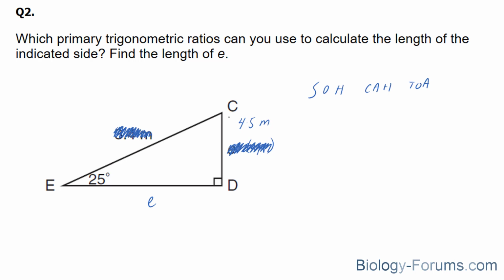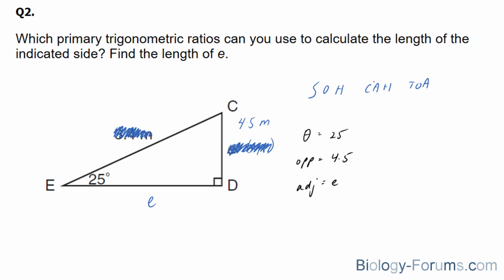So we have the opposite, we don't have the adjacent, and that's what we're looking for. We've been given the reference angle, so theta is equal to 25. We've been given the opposite of 4.5, and we're looking for the adjacent, which we'll denote as E. Which of these three would fit this criteria?